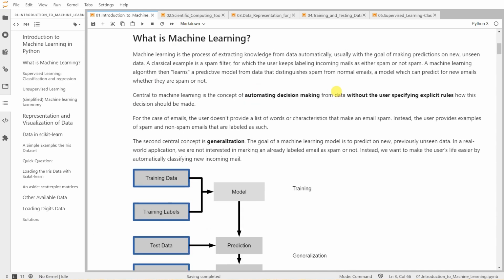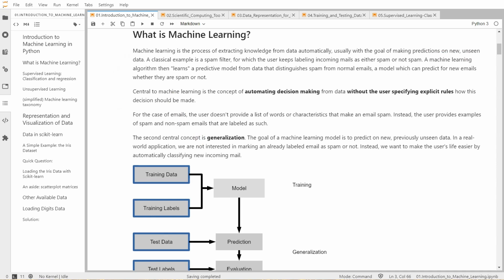There are different definitions of machine learning, right? One of them, as described here, is that machine learning is a process of extracting knowledge from data automatically and then using that knowledge for making predictions on new, unseen data. A classical application of machine learning is in spam filtering. For example, given a bunch of spam and non-spam emails, a machine learning algorithm can learn automatically to identify whether a future email contains spam or non-spam content.